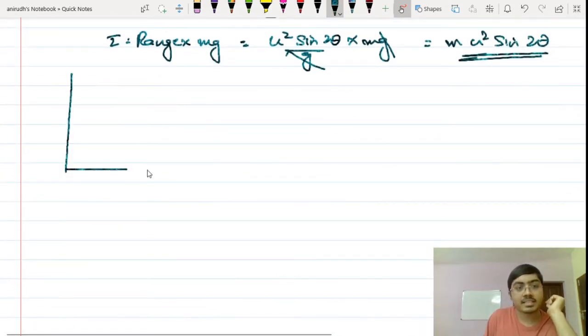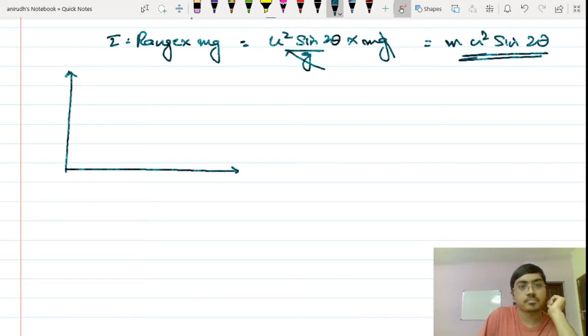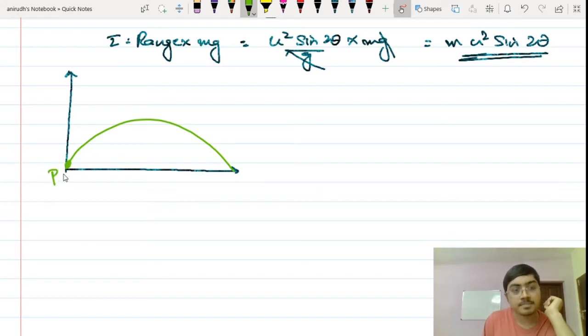So if this is the x and y axis, and I see that my projectile is actually falling like this, is actually moving in this particular way. This is point P. Okay. And here, if I try to make this particular free body diagram, I don't want to talk about mg here as such. Okay, so this is obviously u cos theta, and this vertical will be u sine theta, and this is the net velocity, and this angle is theta.